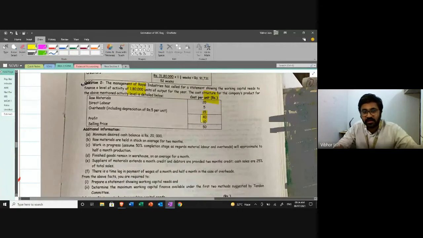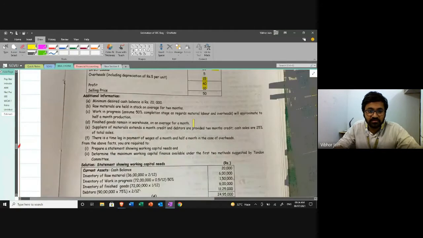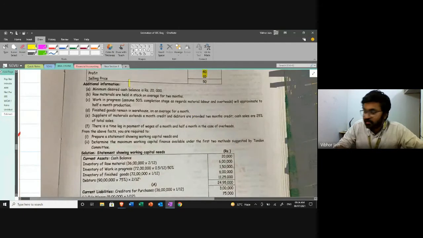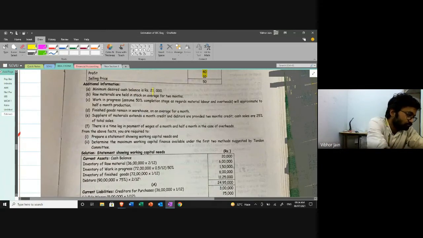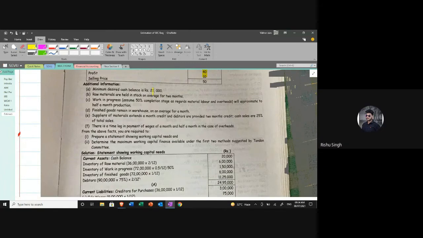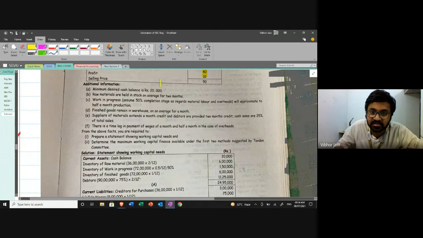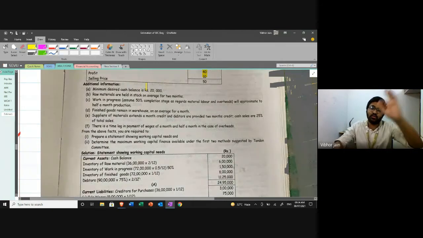Okay, there's some additional information that is also given to you. Let's pay attention to that information as well. The minimum desired cash balance is 20,000. That means the management wants to keep 20,000 rupees at all times in cash with themselves.